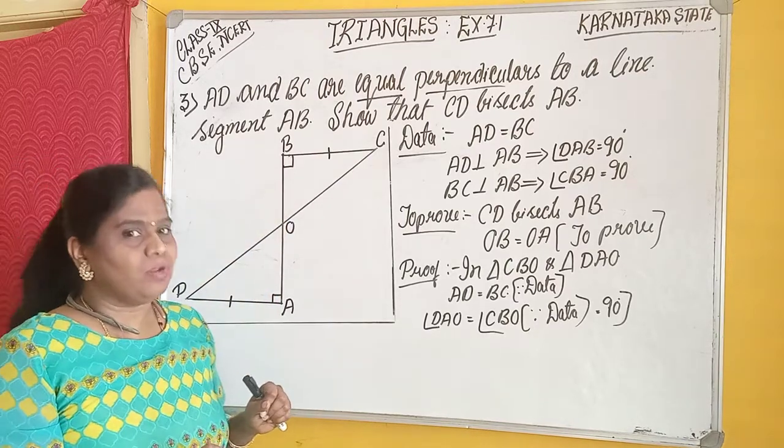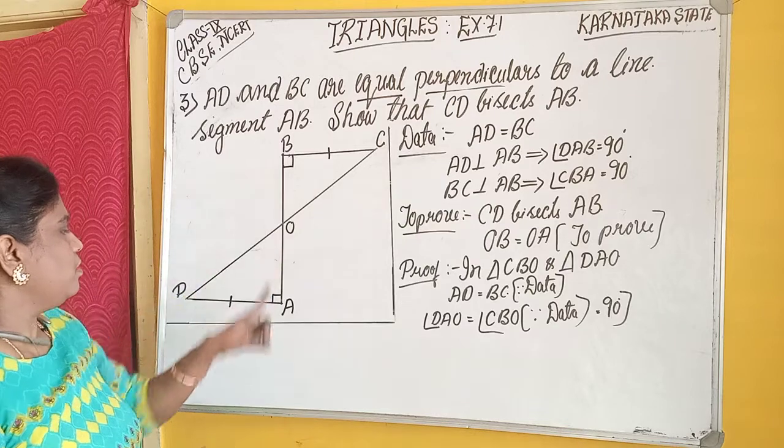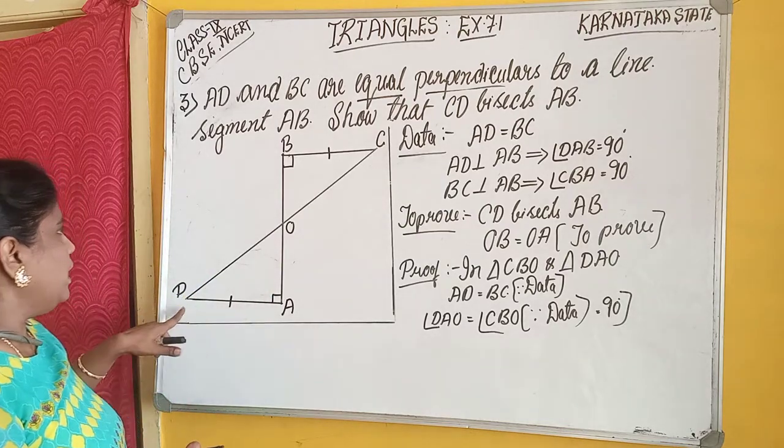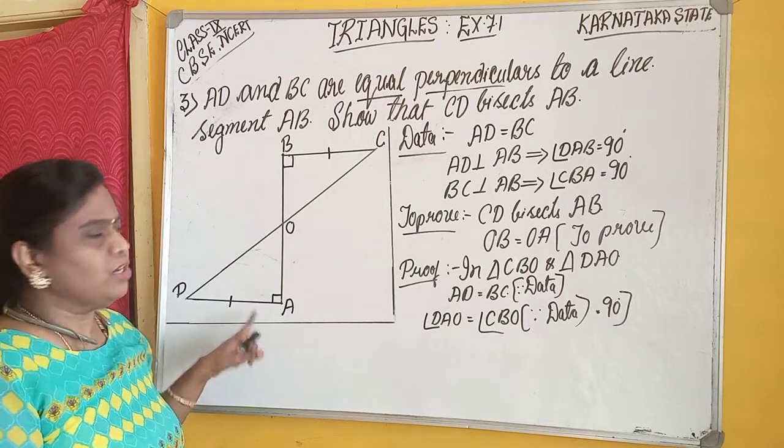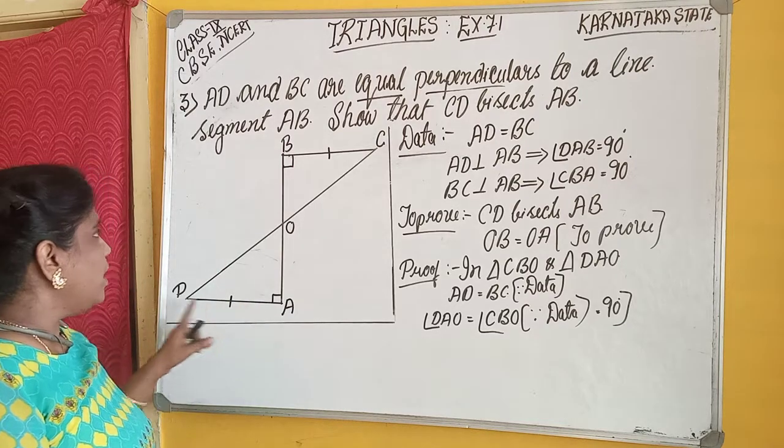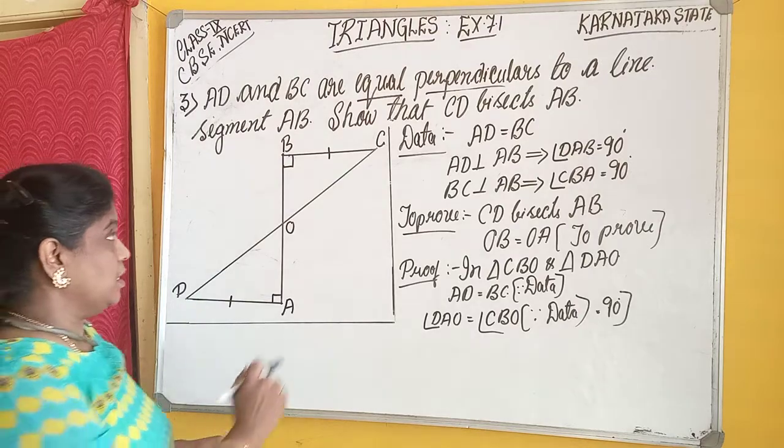Let's take one point here. We came to know that AD and BC are equal and perpendicular, and therefore AD is parallel to BC.